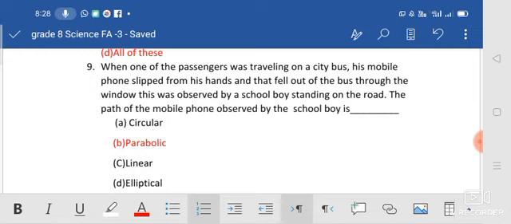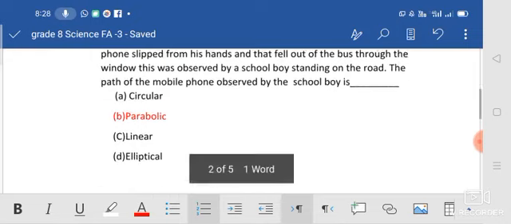Not really circular because it's not rounded. Then parabolic. Parabolic means nothing but a curved line. Okay. Linear. No. Elliptical. That's also wrong. So parabolic is the right answer.